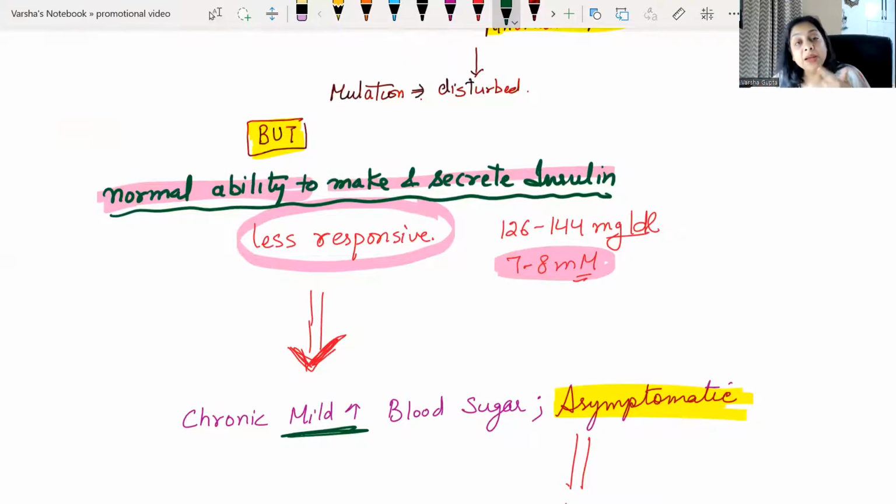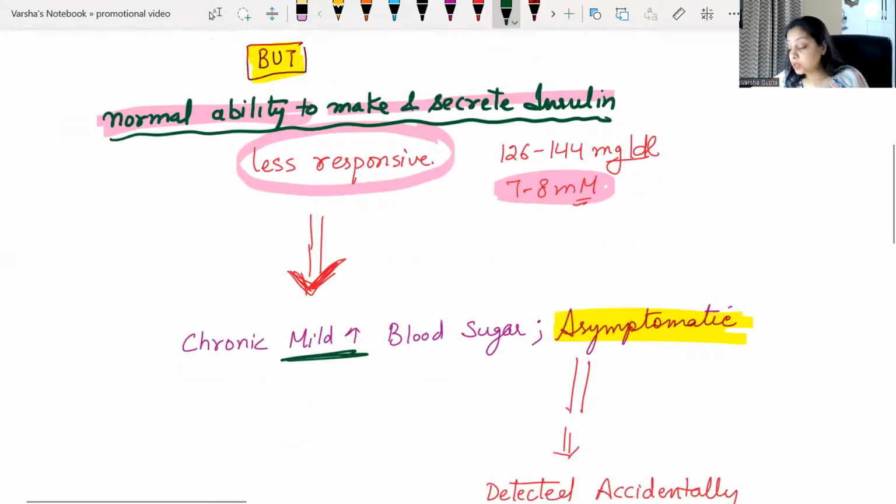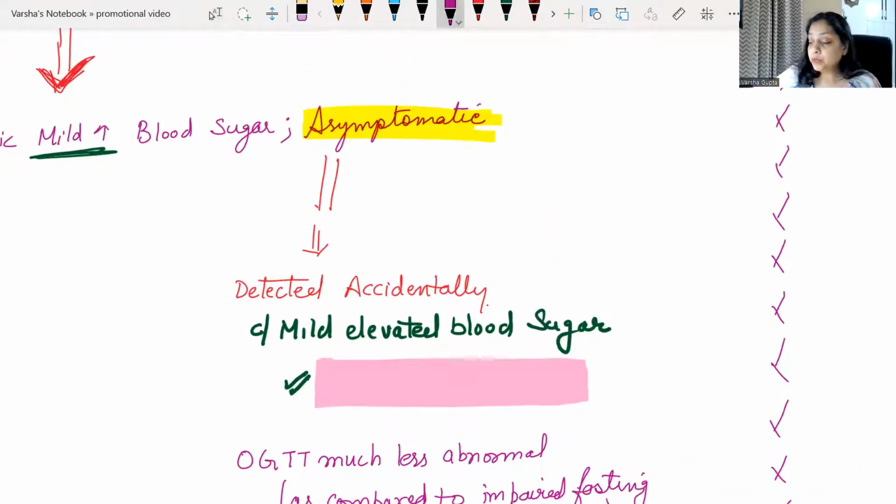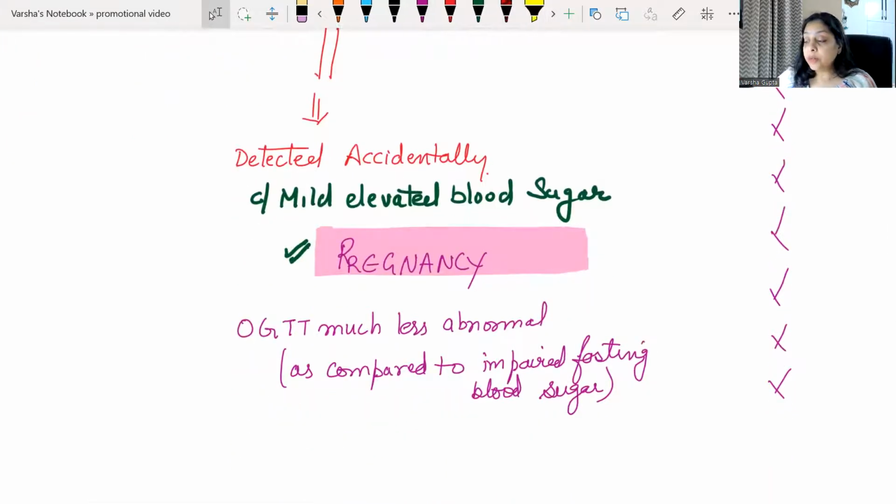But when it is diagnosed, MODY 2 is usually diagnosed accidentally, as we say, or during pregnancy. During pregnancy is when it gets caught; usually it is not caught otherwise. And during that also, in the oral glucose tolerance test, the number would be less. It is not way too high, but comparatively close to the normal number, as compared to the impaired fasting blood glucose. You should know this.